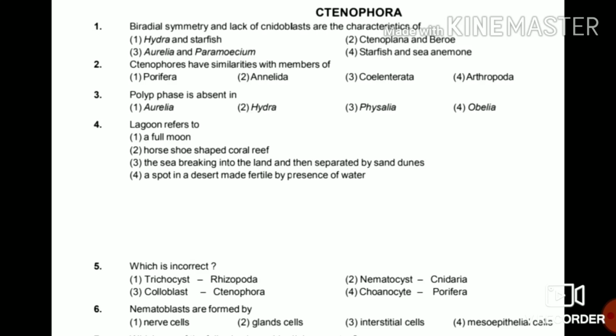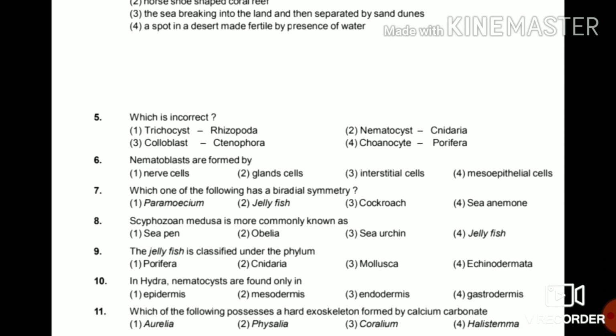Fifth, which is incorrect? Trichocyst Rhizopoda, Nematocyst Cnidaria, Colloblast Ctenophora, Choanocytes Porifera. The answer is Trichocyst Rhizopoda. Rest all the options are correctly matched.